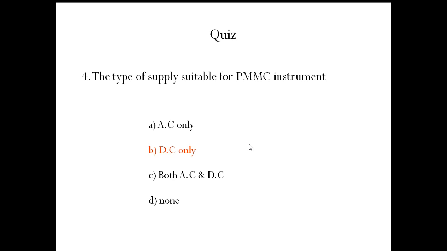Option B. We are going to discuss in detail regarding PMMC meter, its construction, working, and what are the applications of this PMMC meter, how we are measuring current, how we are measuring voltage, and how to extend the ranges of the meter. So how to extend the range of meter, how to extend the range of voltmeter, and we will solve some simple problems on this very important one. What are the advantages, disadvantages, how it is working? We are going to discuss in detail regarding PMMC meter in the upcoming video lessons.